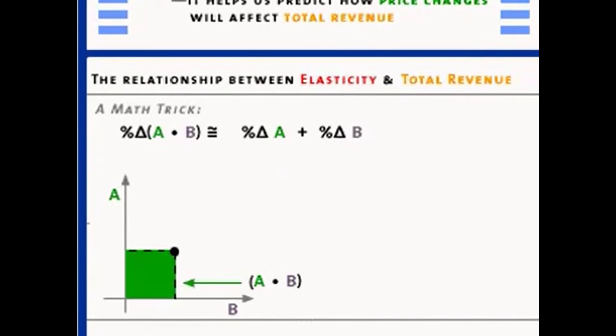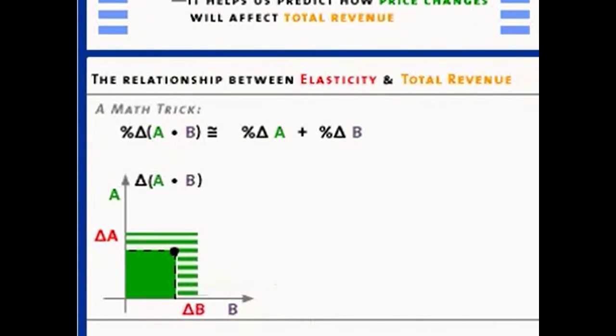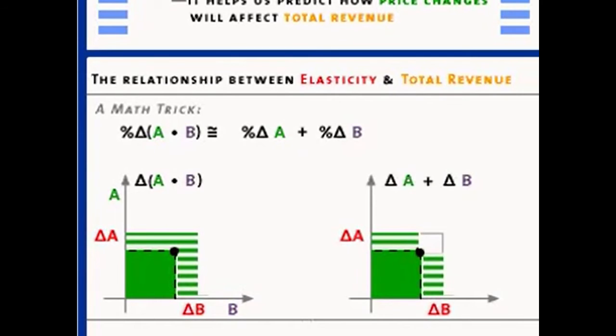You can add to A by adding height to the box. When you add to B, you add width to the box. And if you look at those two areas, you can see the percentage change in A and the percentage change in B. All that's left out is the little piece up in the corner. But this lets you know that you can take on faith my assertion that the percentage change in the product is equal to the sum of the percentage changes in the components.